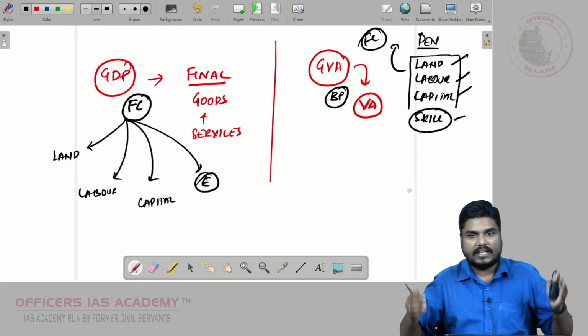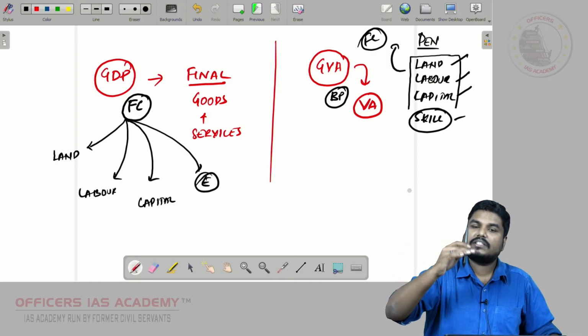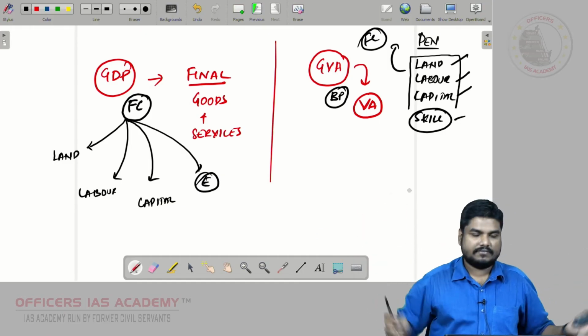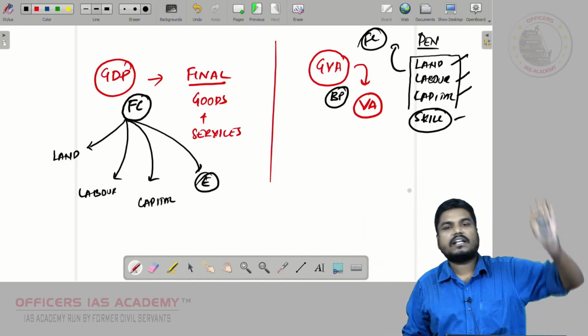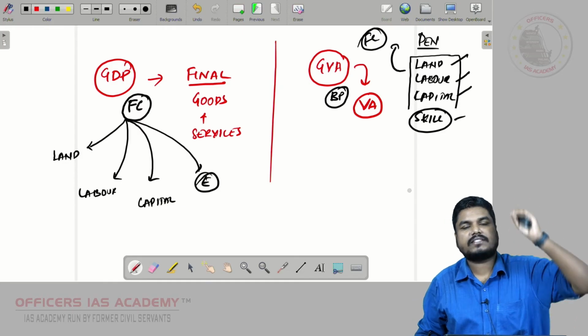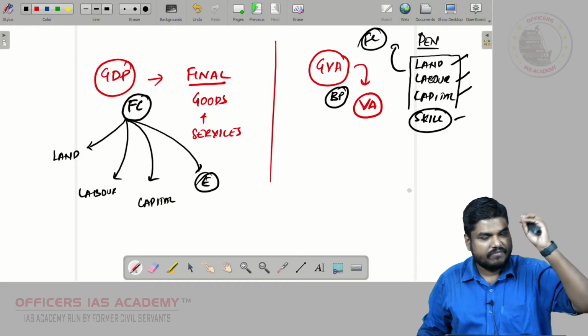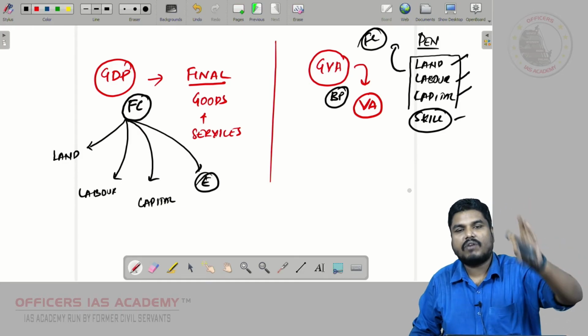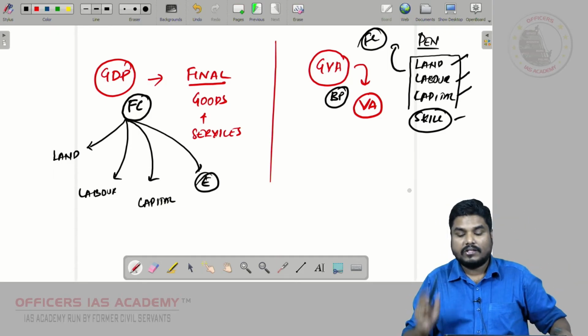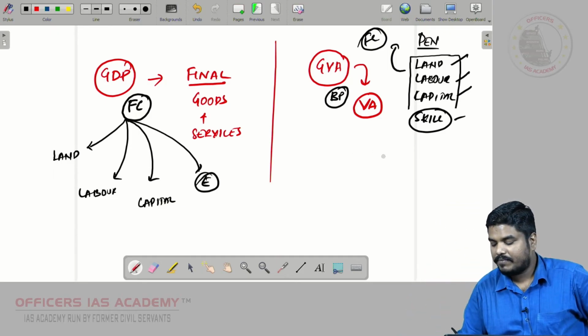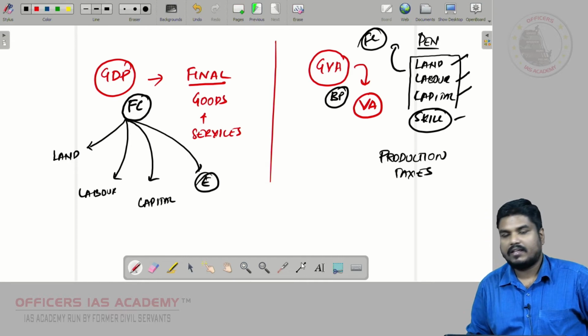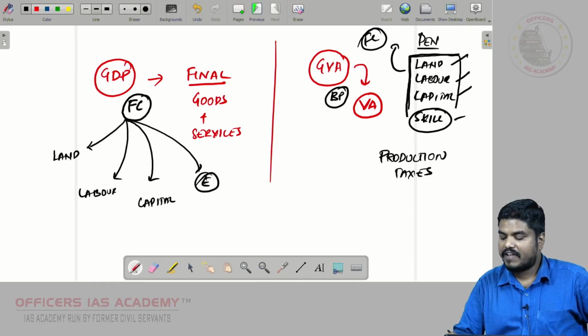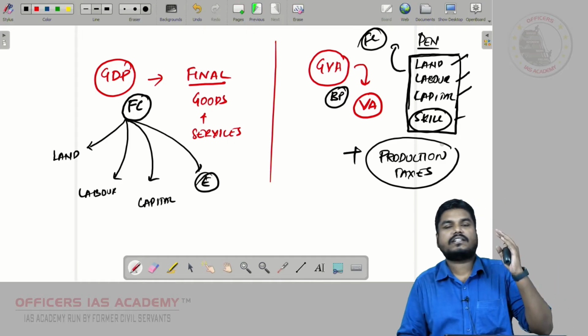See, I am running a factory, whether I produce this pen or not, that is immaterial. But to start a factory, I have to get a license, I have to pay some fee, I have to pay some professional tax, property tax, water tax, some tax I have to pay, right? Those taxes are called as production taxes. So it is not just a factor cost, there is one more cost involved, that is called as production taxes.